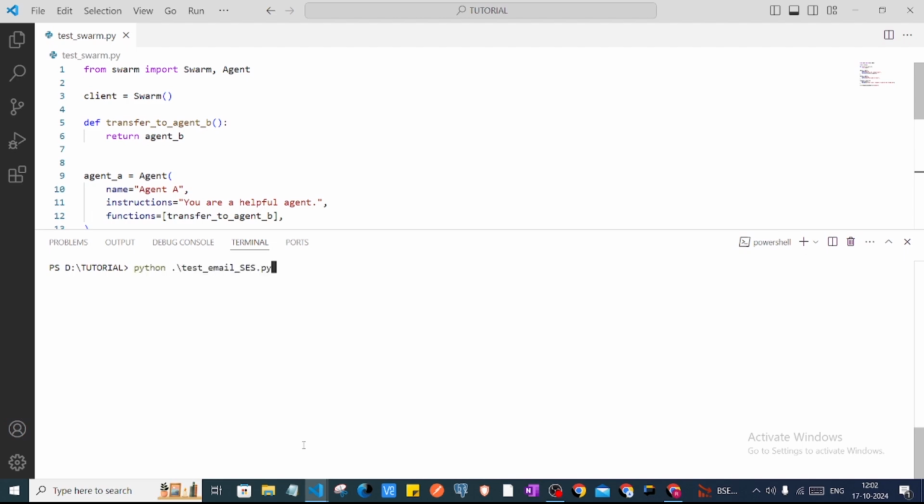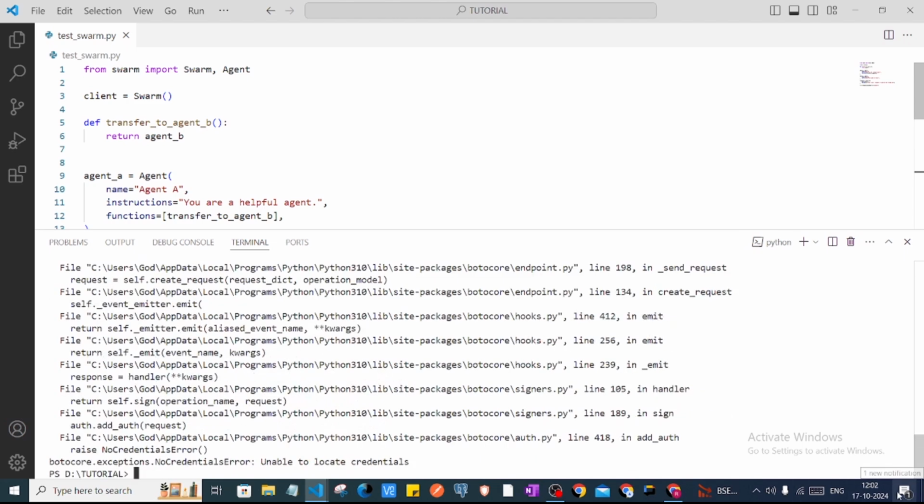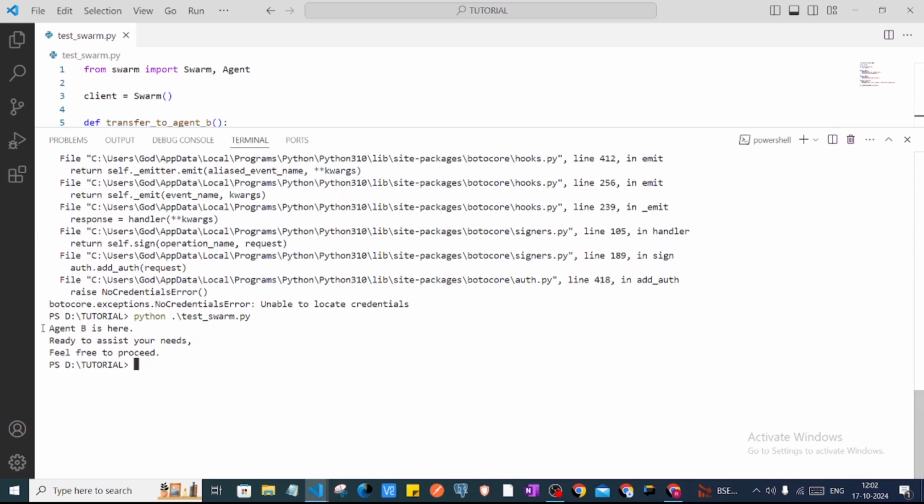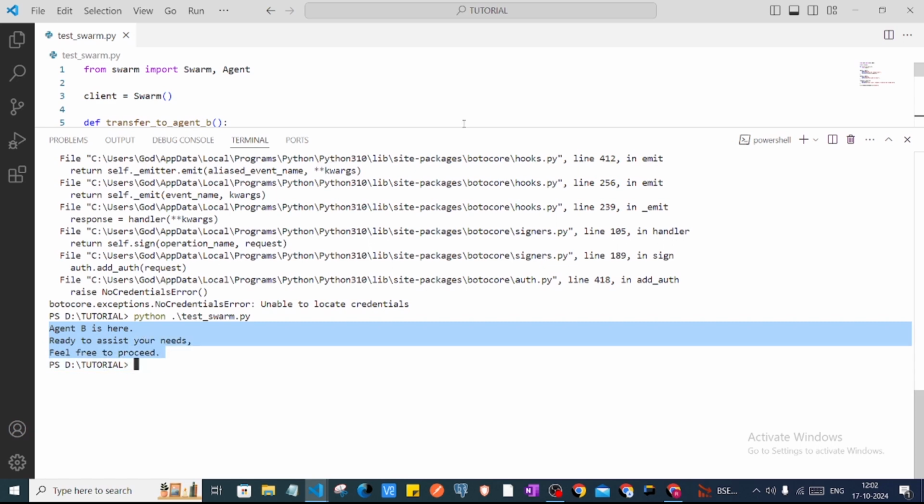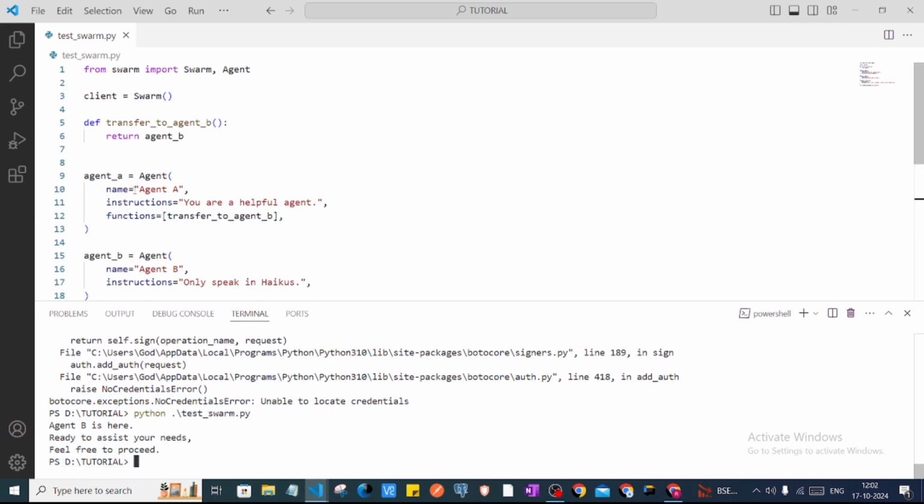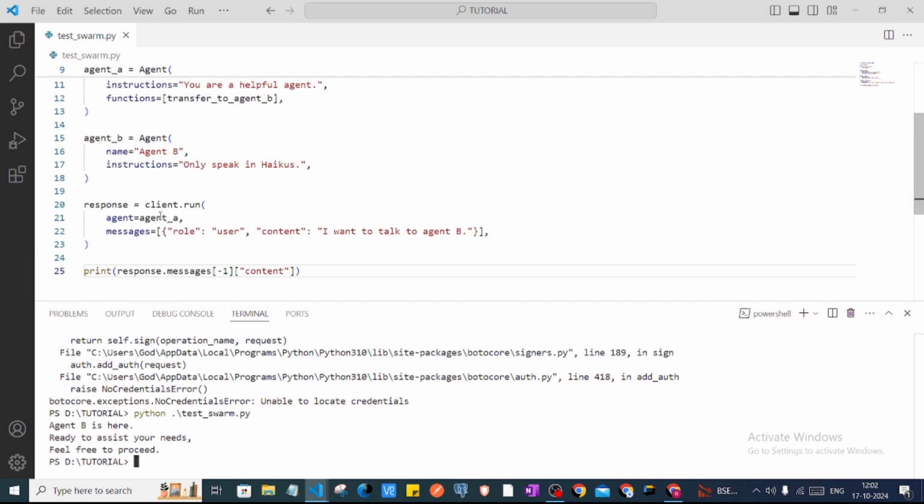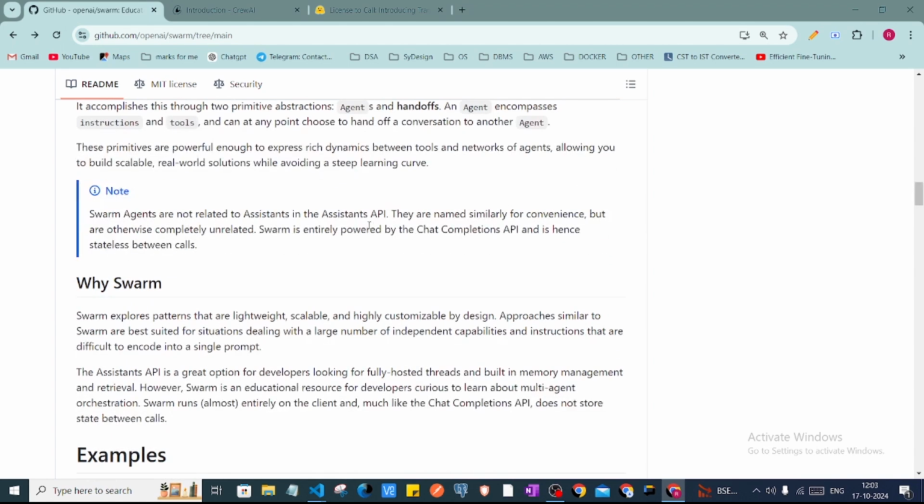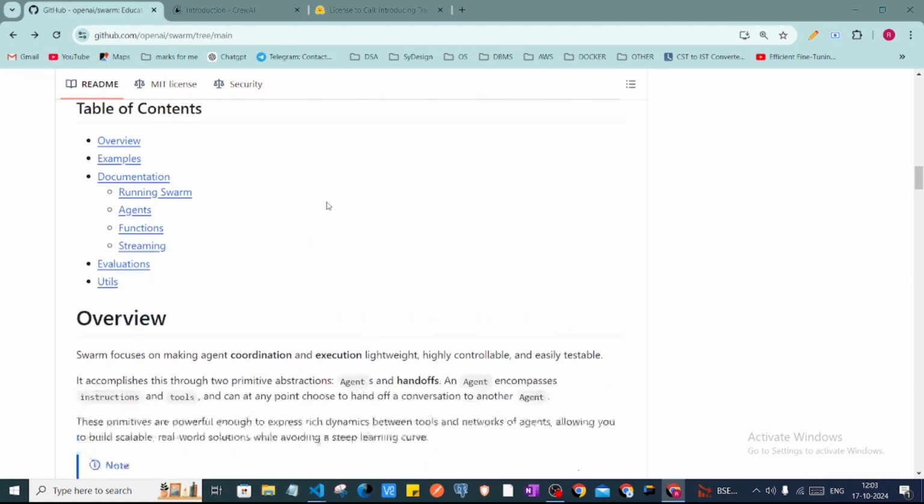Sorry, this is not the thing. Python test_swarm. And now we'll see that it is saying that agent B is here. So now it is transferring the request from agent A to agent B, and then we are getting the response from agent B only. Though we have given agent A in this run function, it is transferring the request. So this is what is called handoff. This is the important part in this library.